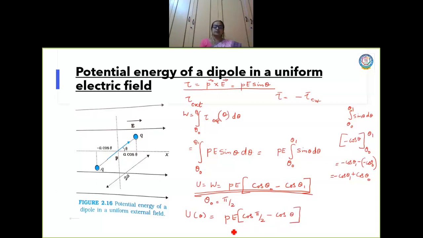So this term will be 0. Here I have the value of potential energy to be minus PE cos theta, or simply I can write it as minus PE. So what is the potential energy that is stored in a dipole in a uniform electric field? It is given by minus PE, right?